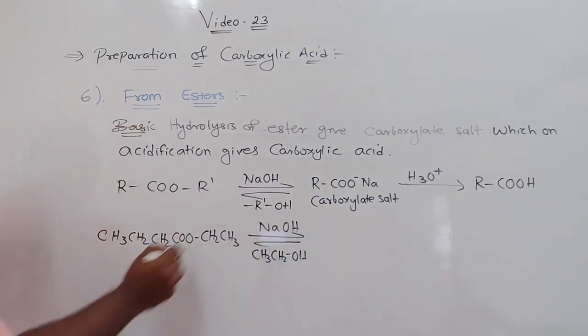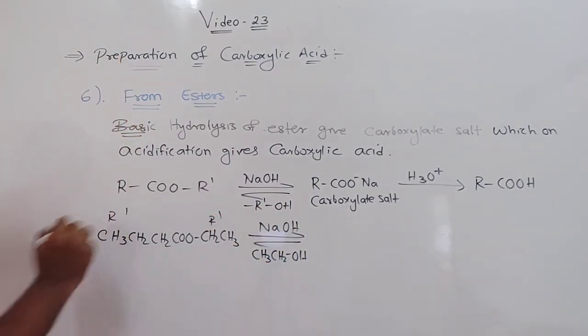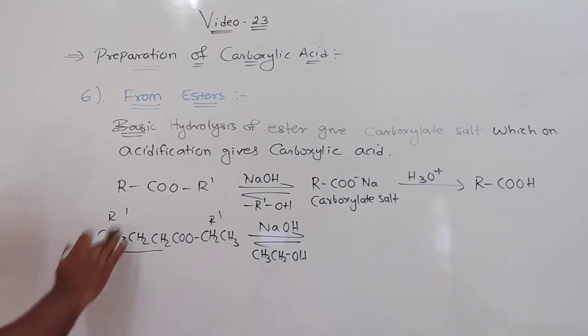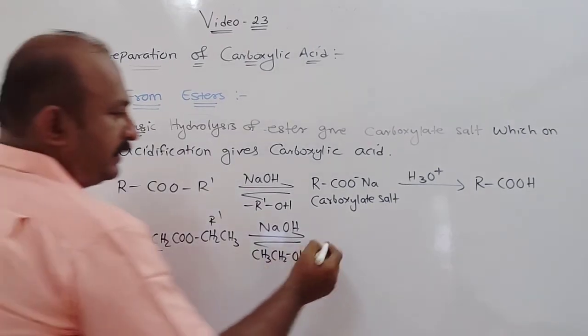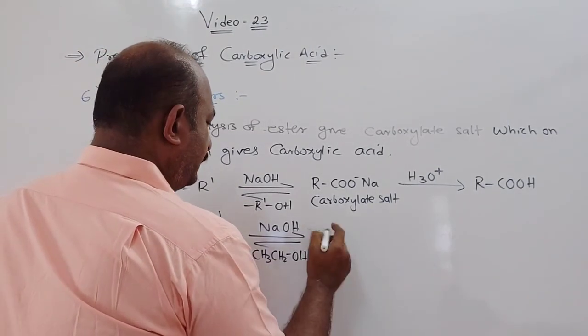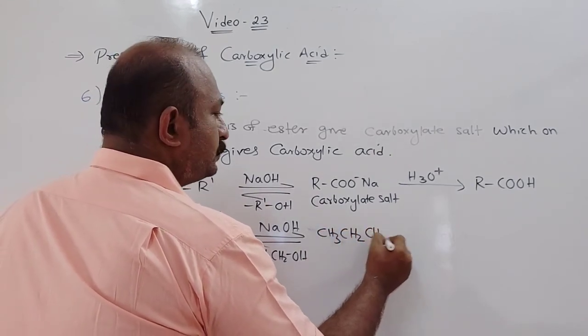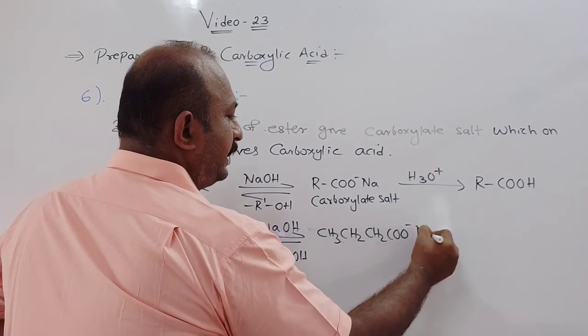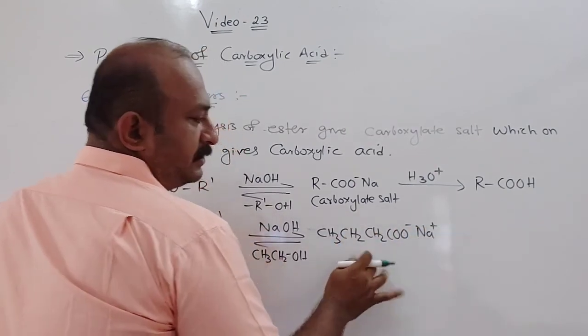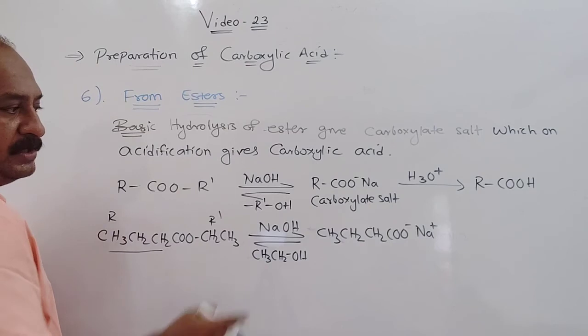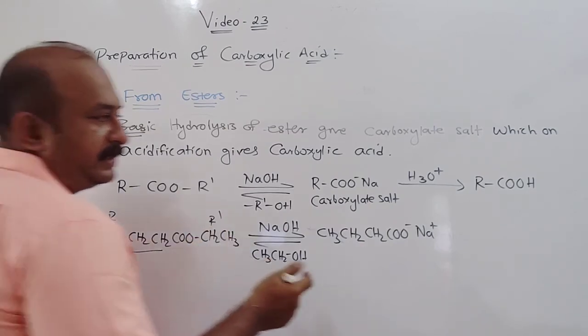This part is your R' and this whole part is R. So you will get CH3CH2CH2COO minus Na plus, which is sodium butanoate.